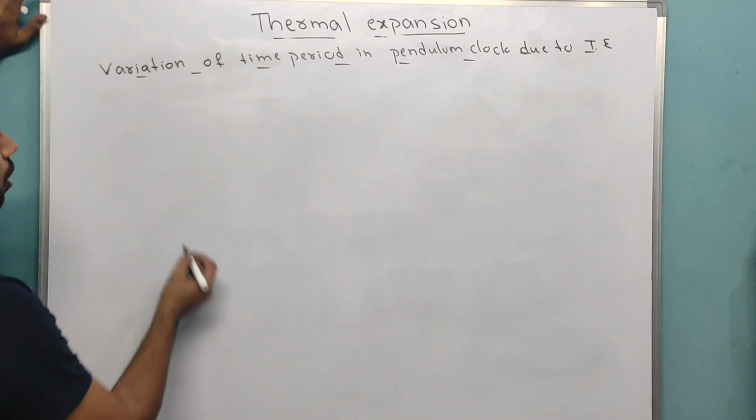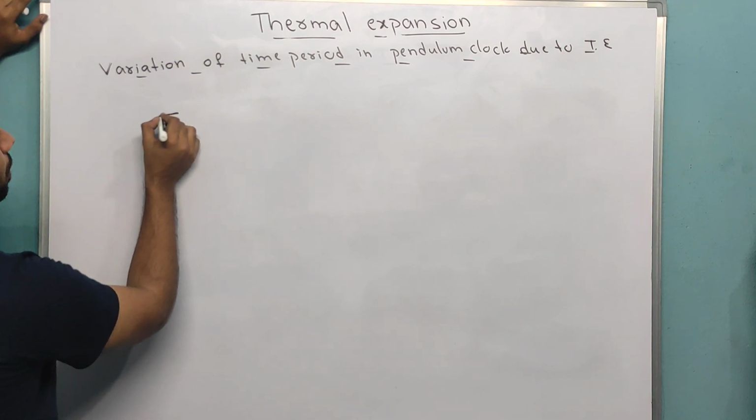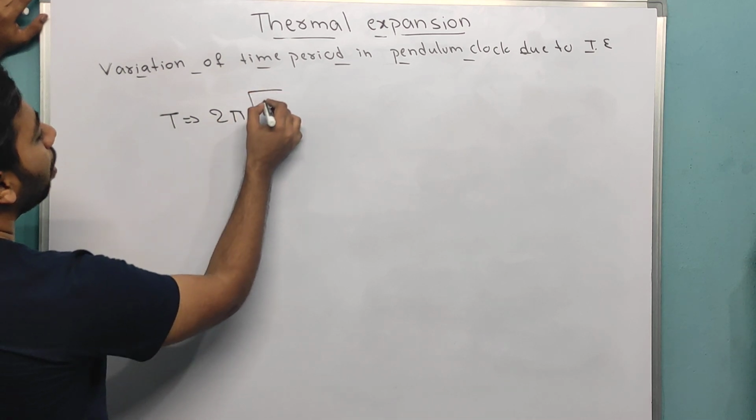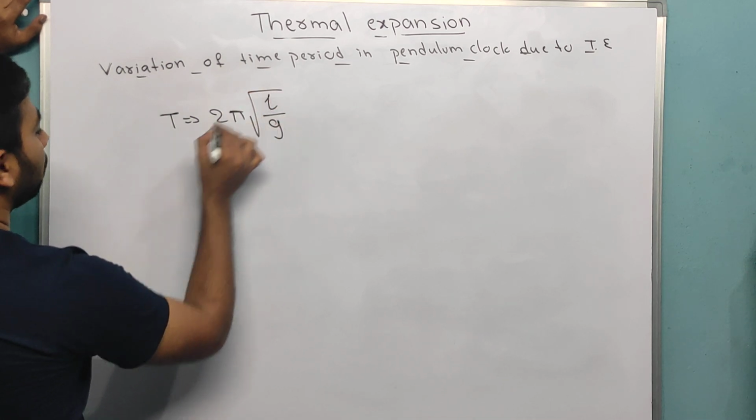Now let us get started. You know the pendulum time period is T is equal to 2 pi square root of L by g.